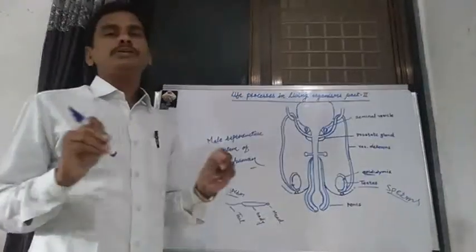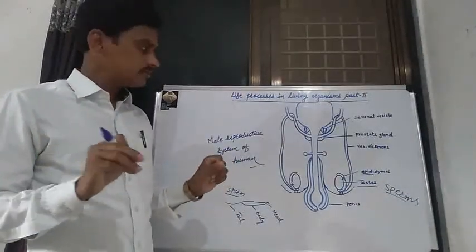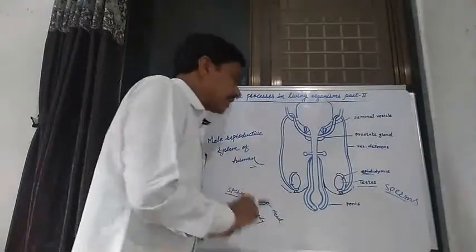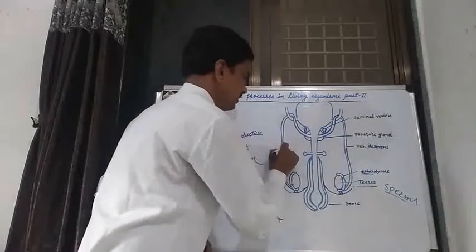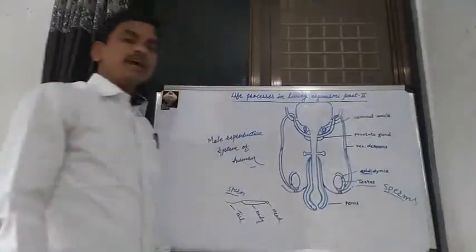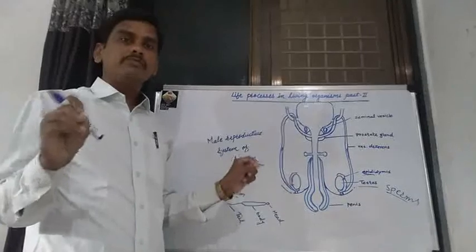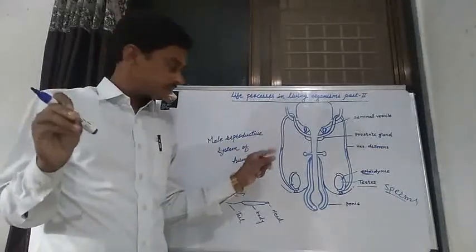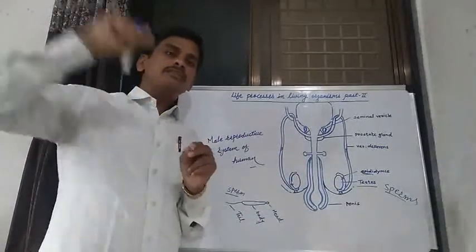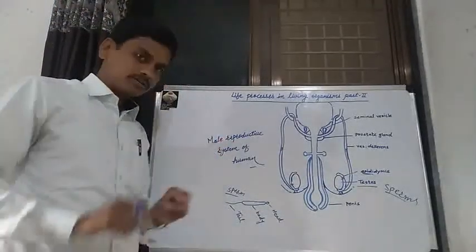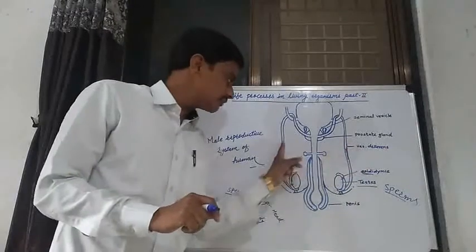After full maturation of the sperm in the epididymis, the sperm travels from the epididymis to the vas deferens. A pair of vas deferens is present in the male reproductive system, an elongated tubular structure known as the vas deferens.